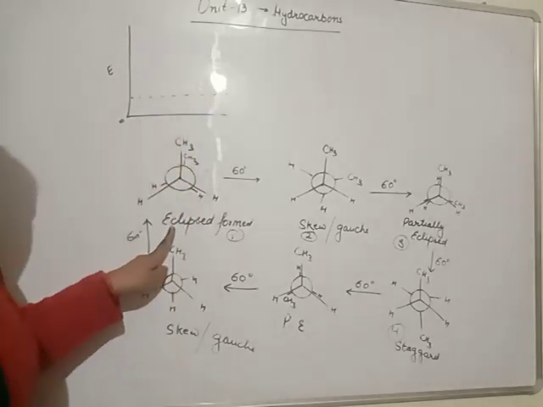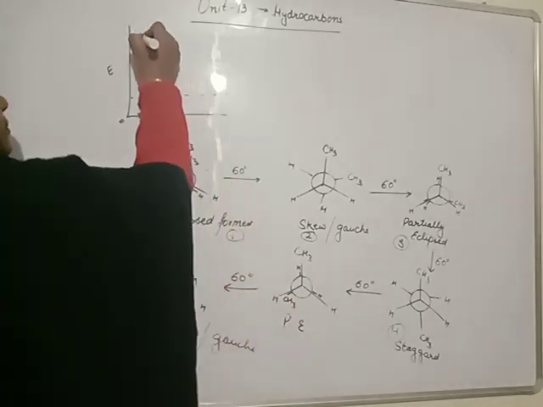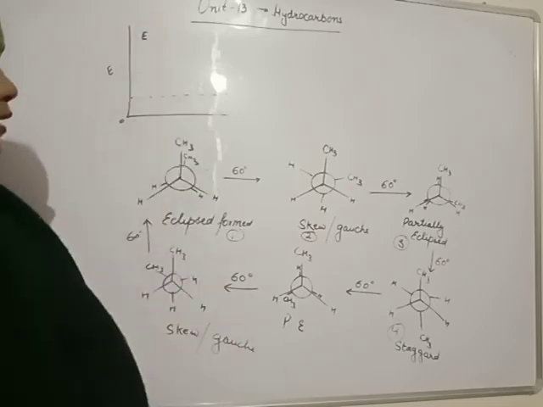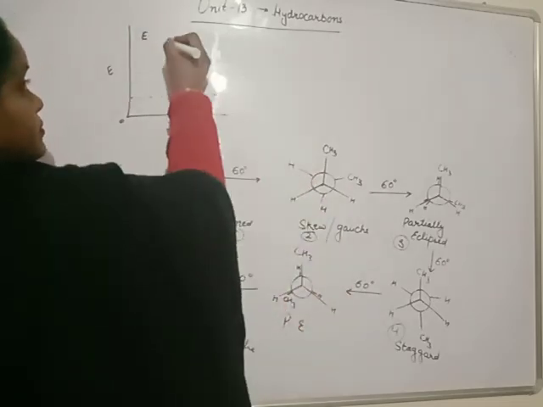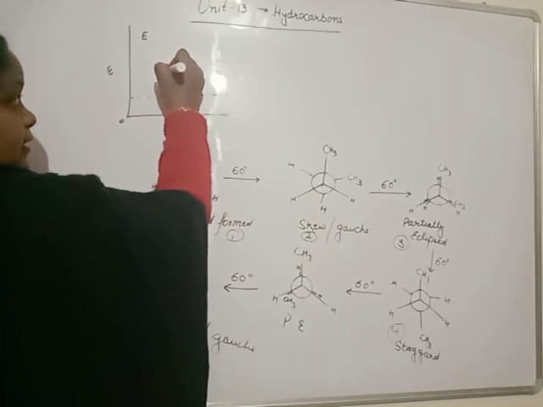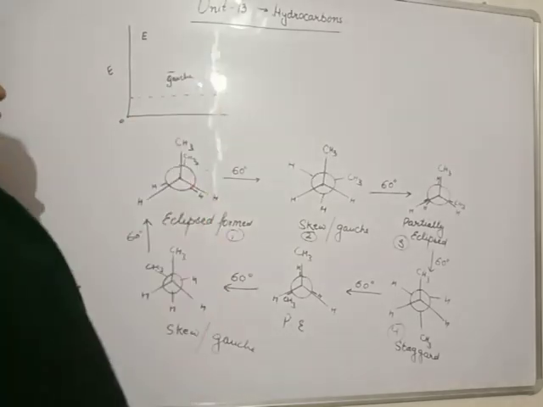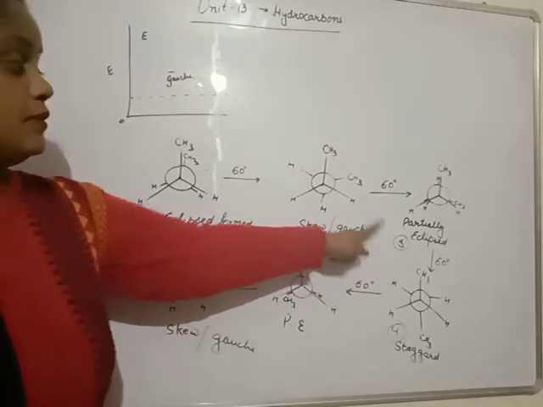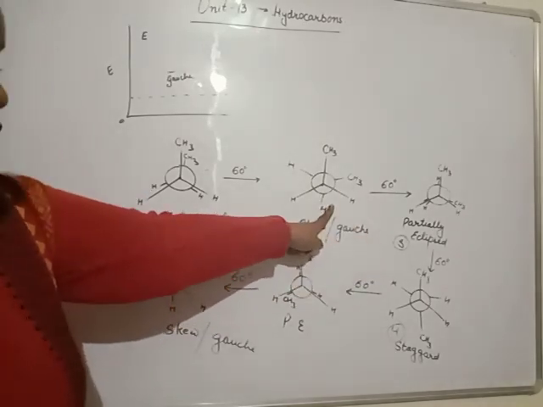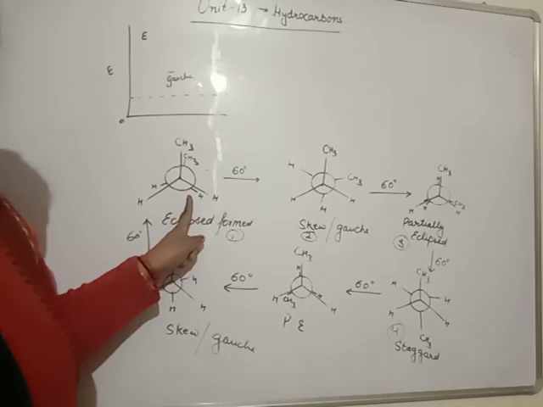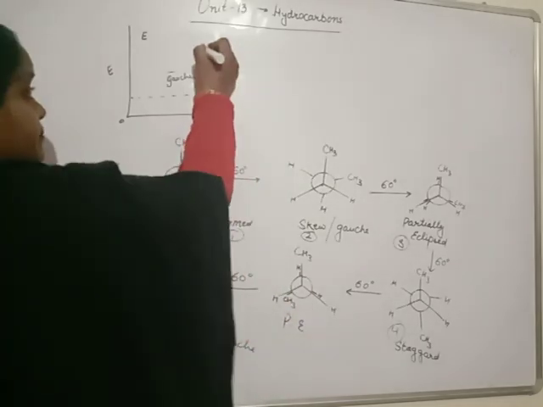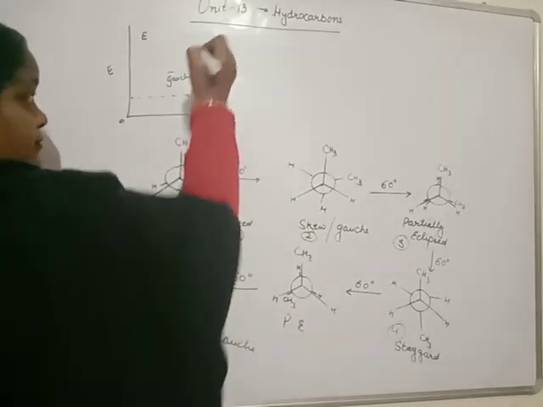First of all, we have eclipsed, maximum energy. Then skew or gauche, energy decrease. Then partially eclipsed, more energy than skew but less energy than eclipsed.